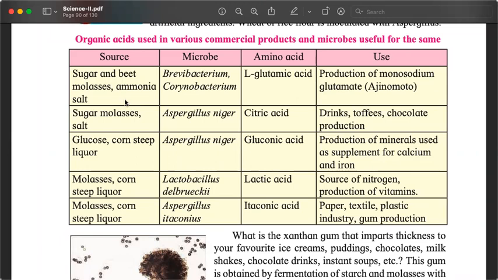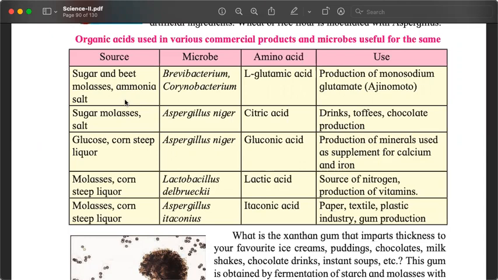If you know sugarcane juice, we press the sugar cane and get the juice out. So what is left? That is the sugarcane molasses. So that is the source of this L-glutamic acid. And how do we get it? We get it using Brevibacterium and Corynebacterium.